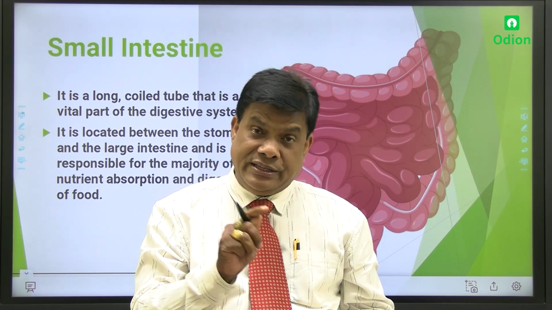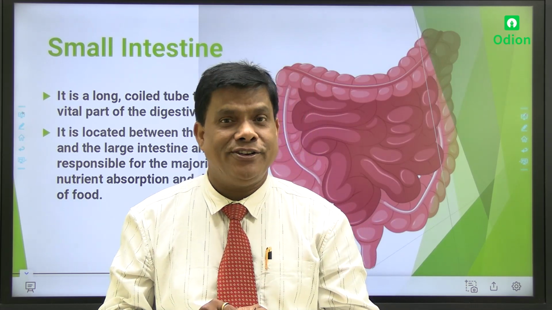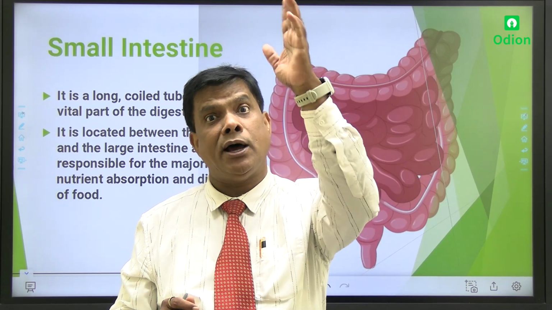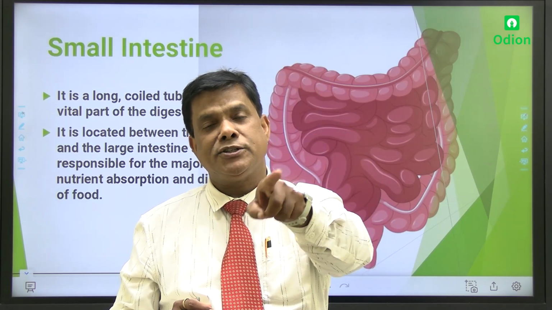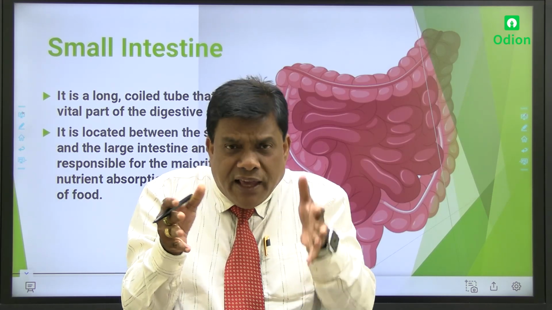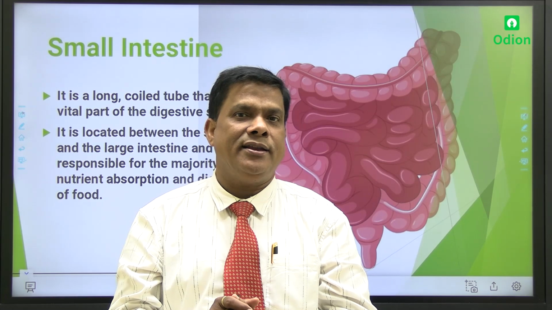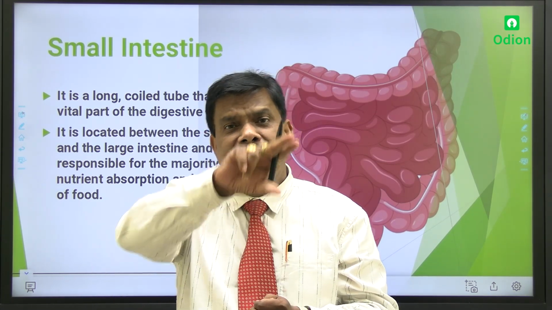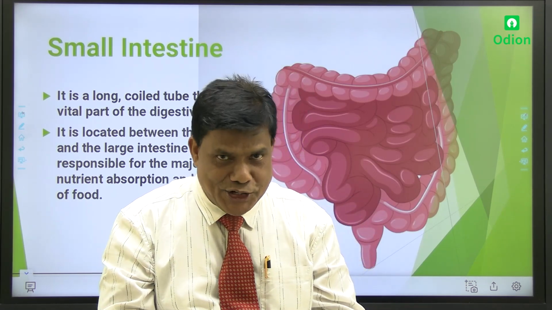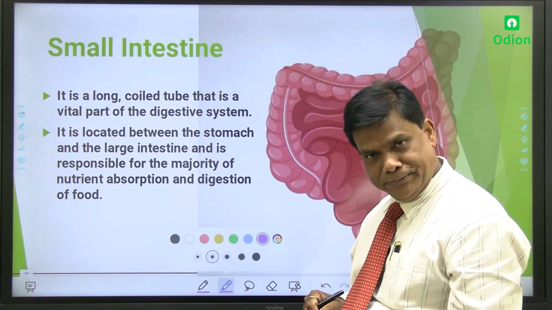So this is called the differentiation between name and structure. Don't be confused. Large intestine means सबसे लंबा होता है, बड़ा होता है? No, alternate. Small intestine size is big, but it is coiled in structure and accommodated within a limited space. So it is called a small intestine. Small structure but taking much more space. So that is called the large intestine. Am I clear? So now we are discussing the small intestine.